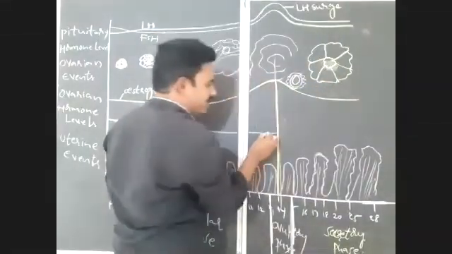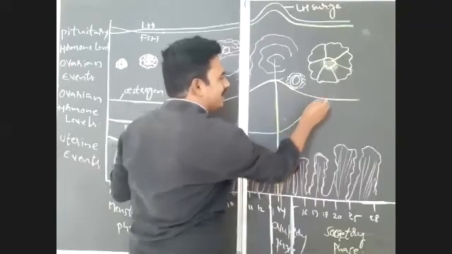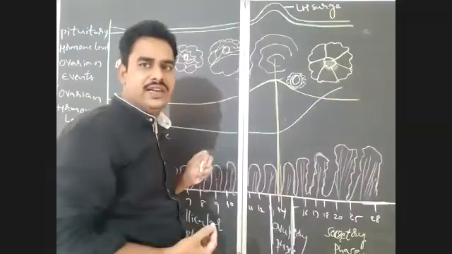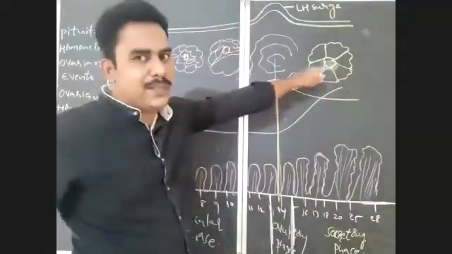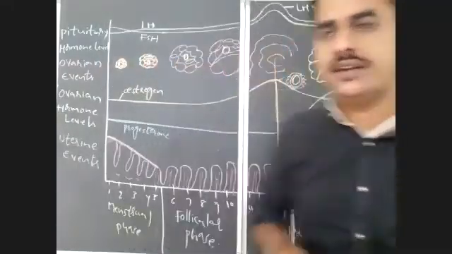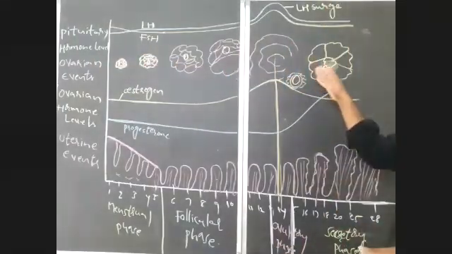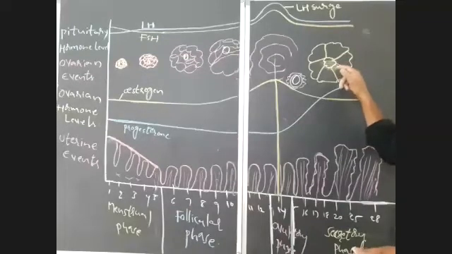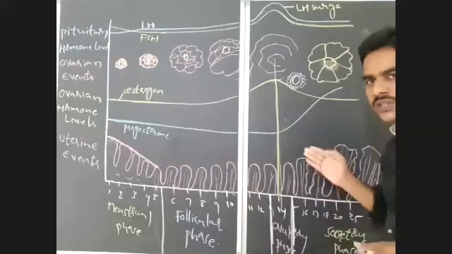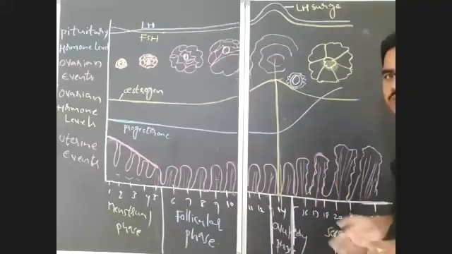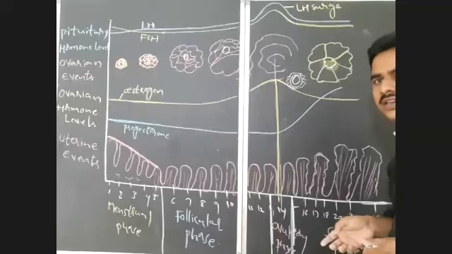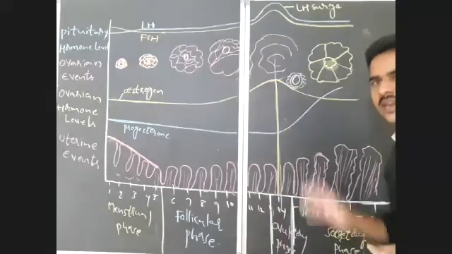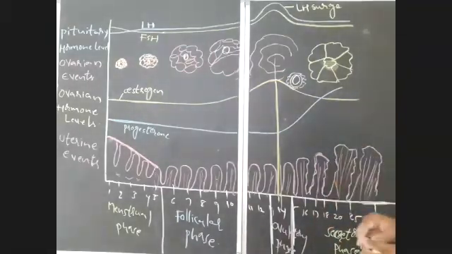If you observe here, suddenly there is an increase in the progesterone level like this. Progesterone level will increase. Why? Because the corpus luteum will secrete the progesterone. The ruptured Graafian follicle will modify into a yellow colored temporary endocrine gland, which is known as corpus luteum. This corpus luteum will start the secretion of progesterone. So progesterone level will increase here. Is it clear? Right.